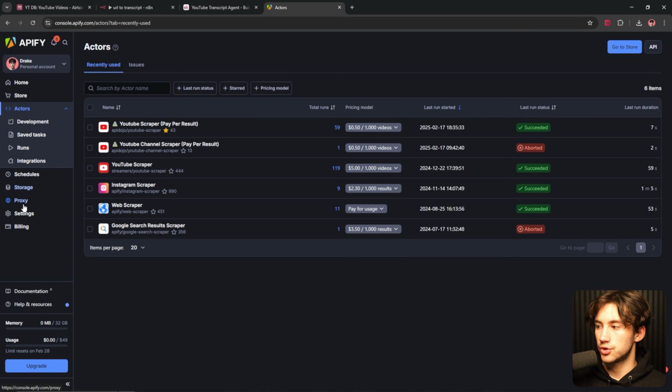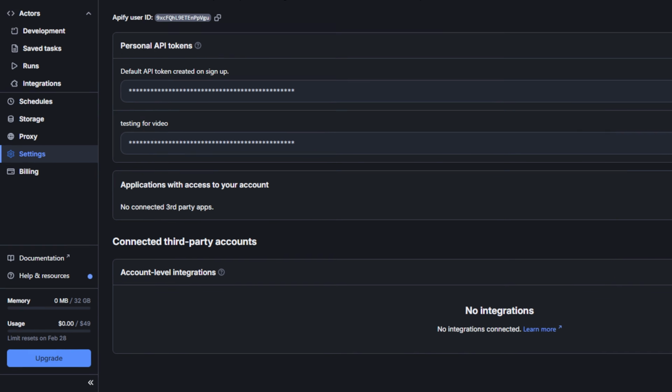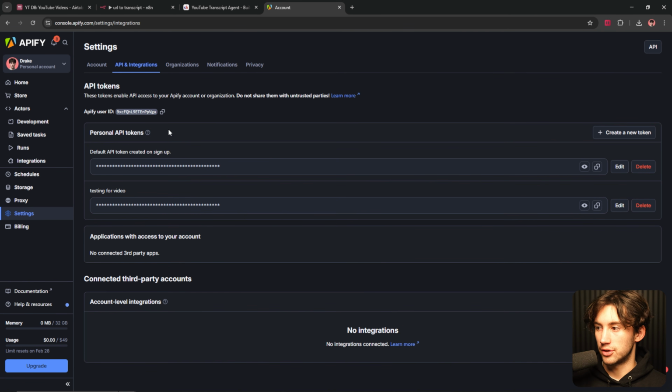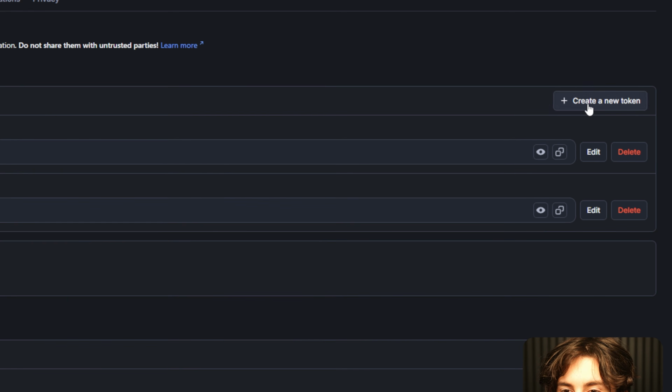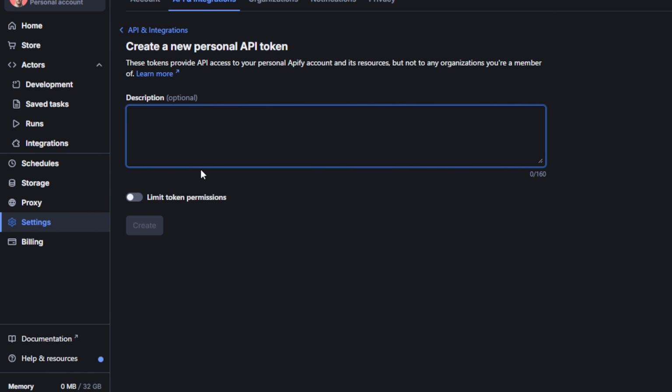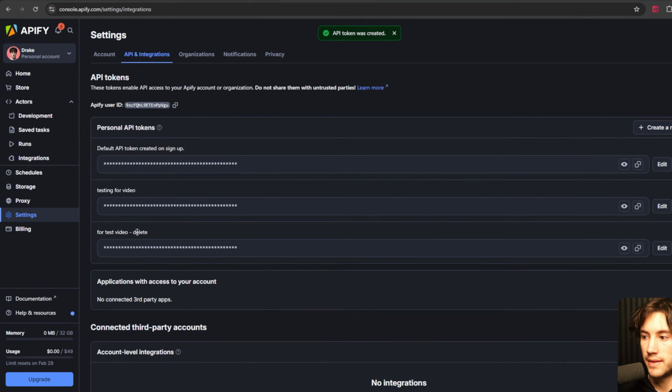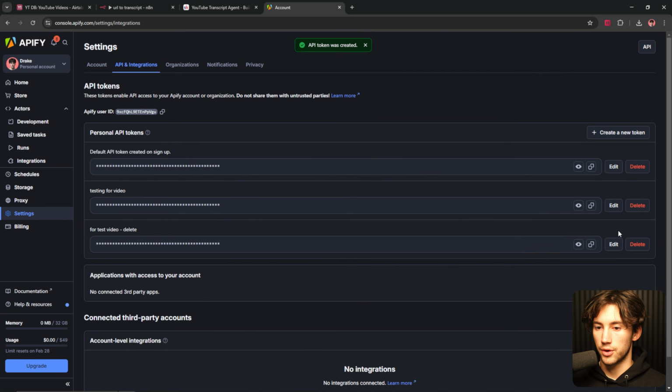And then you want to go to your settings, and navigate to API and integrations. Here you're going to be able to access your personal API token. So you can create a new token, give it a description if you want. I'll just name this "for test video delete," just so I remember to delete this. And then I'll hit create, and that will create a new key for you. What you can do is save that for later. We're going to come back to that.